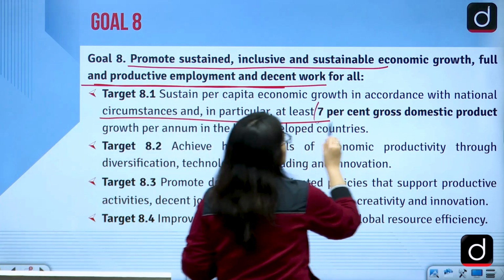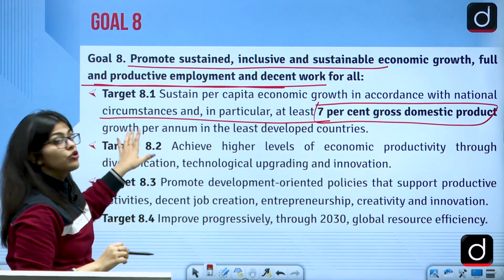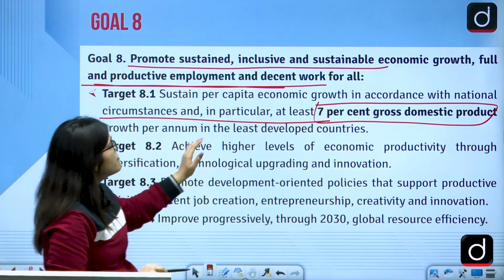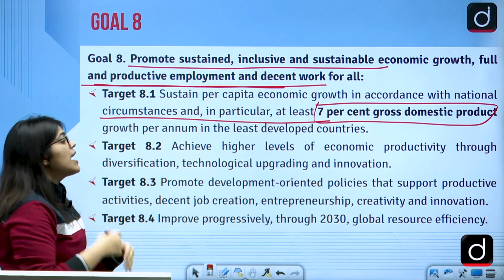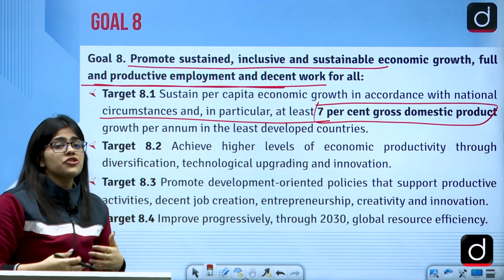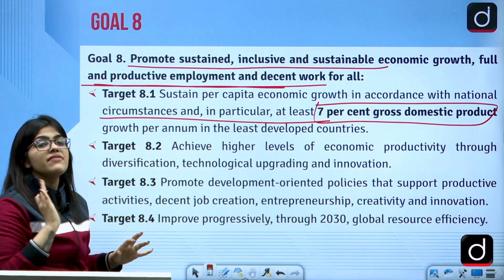So here we are saying at least there should be 7% gross domestic product growth per annum in the least developed countries. Achieve higher levels of economic productivity and diversity, and technological upgradation should be there. So work towards innovation and technology so that the GDP can be increased by 7%.